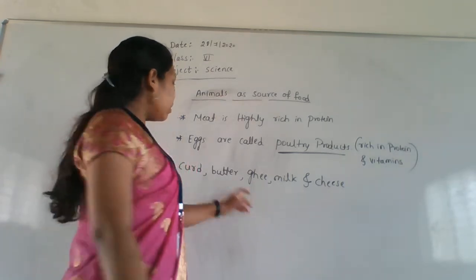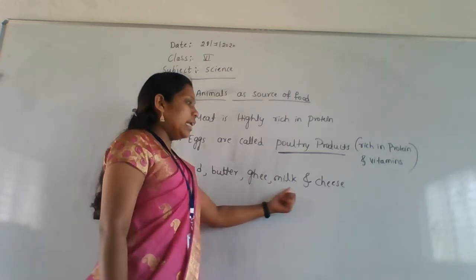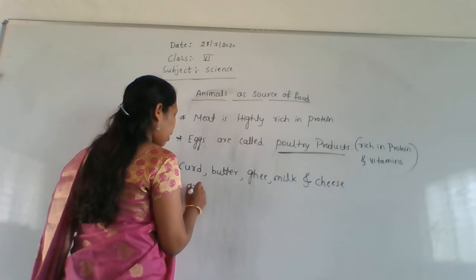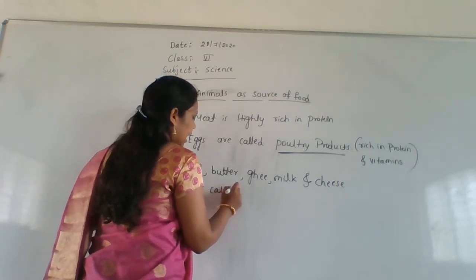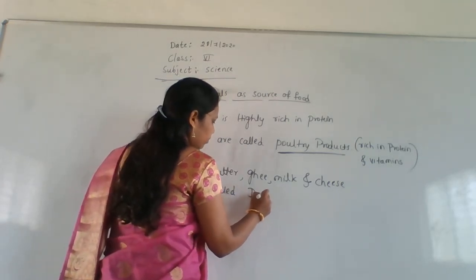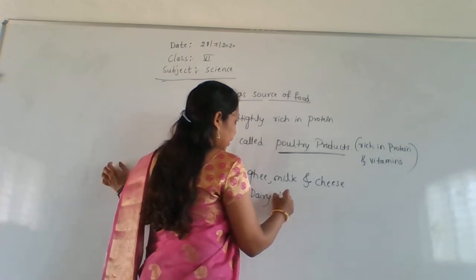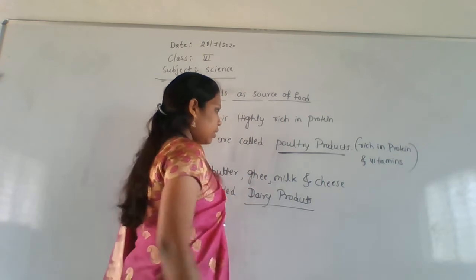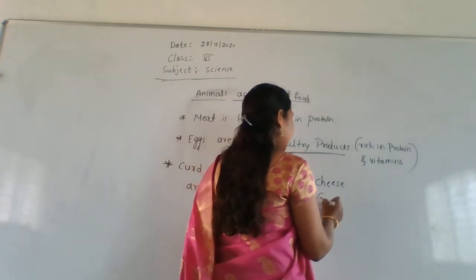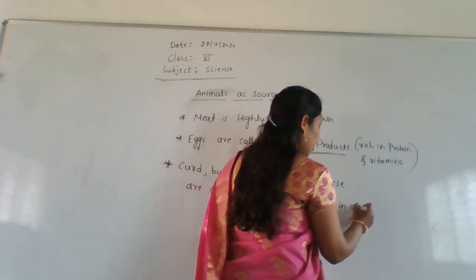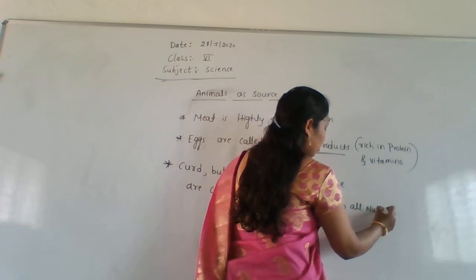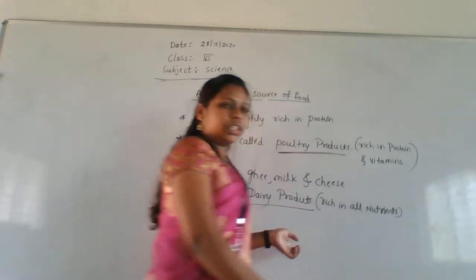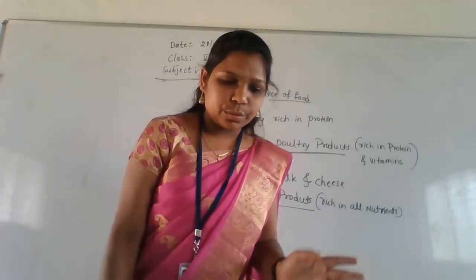So curd, butter, ghee, milk and cheese are called what? These are called dairy products. Dairy products. Rich in what? All the nutrients. Rich in all nutrients. These are rich in all the nutrients.